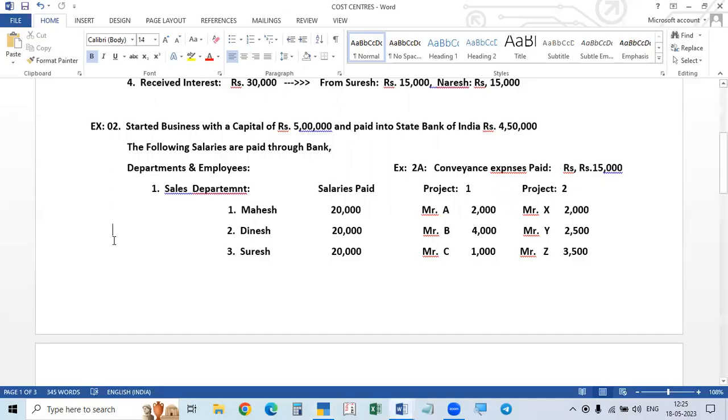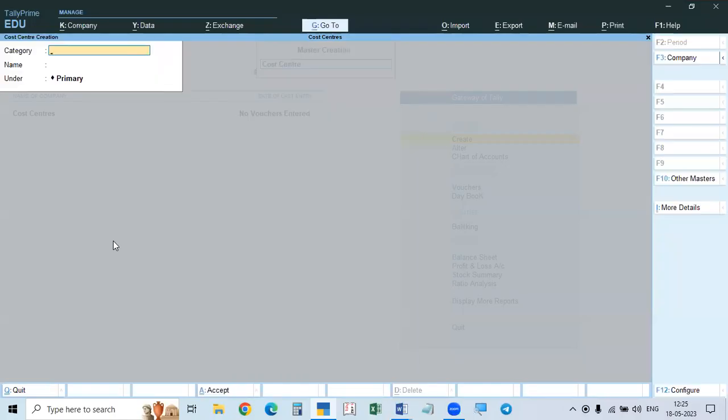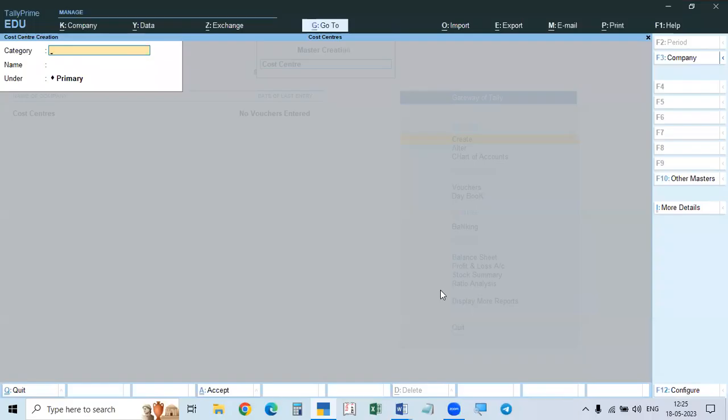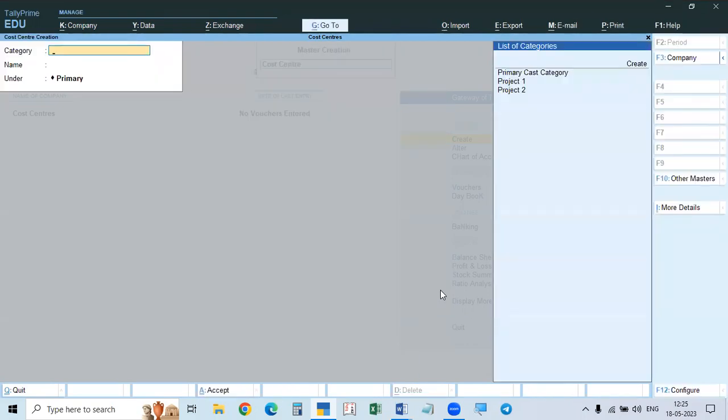We have to create cost centers. It is in the create button only. In the cost center, first you have to give the category. In the first category, what are the cost centers? When you open this, simply press the space bar, so we will get the list of categories. This is the category we are taking now. So category project 1 you take.